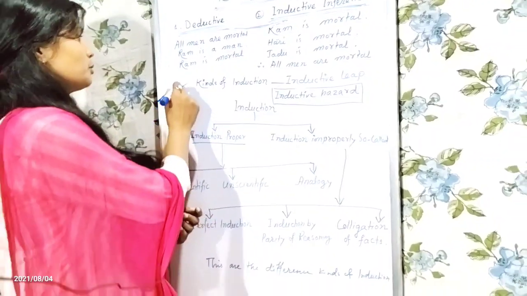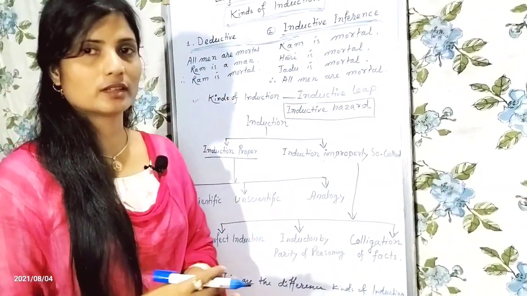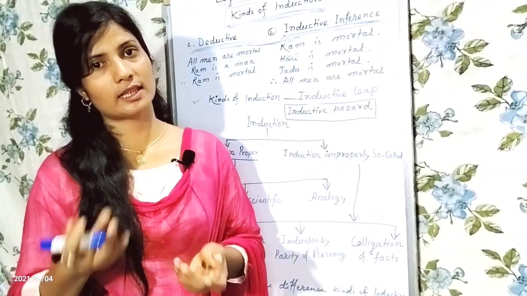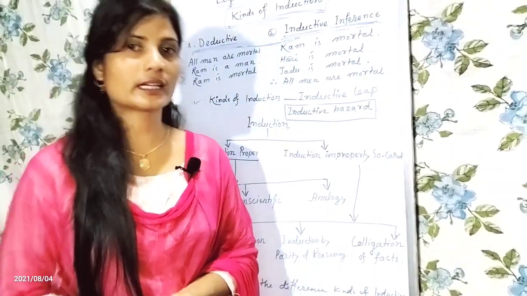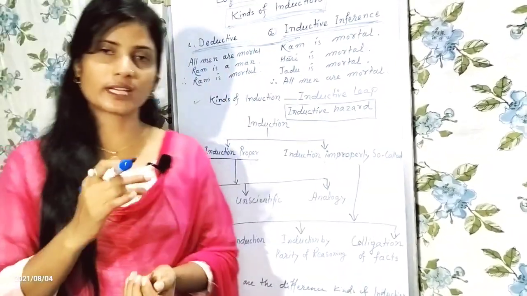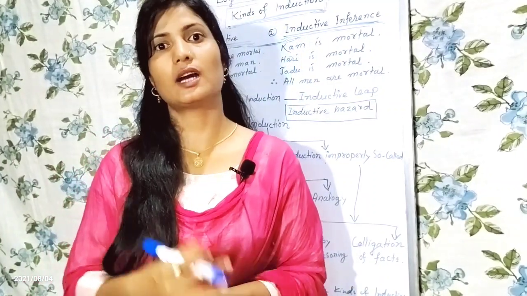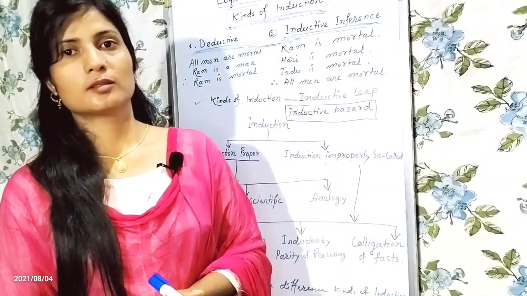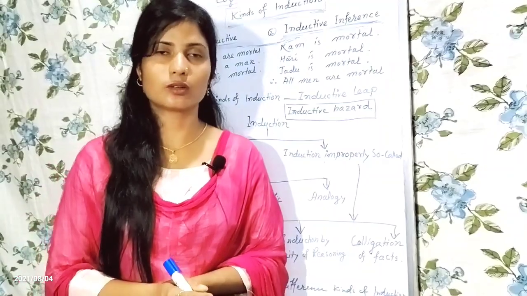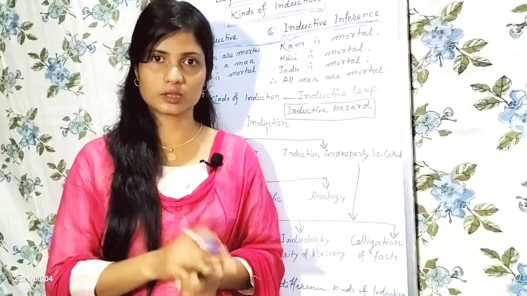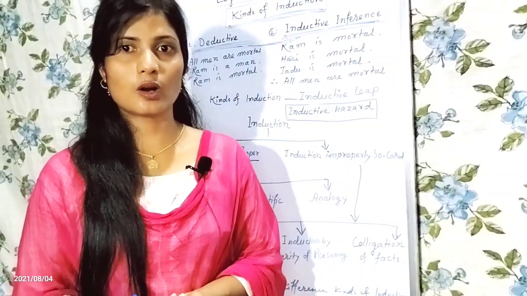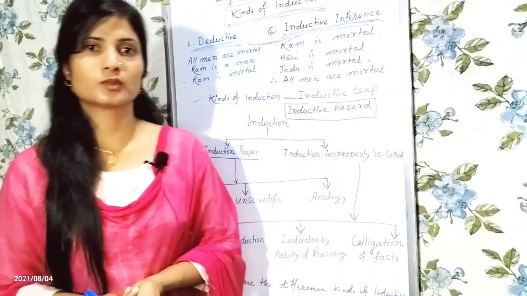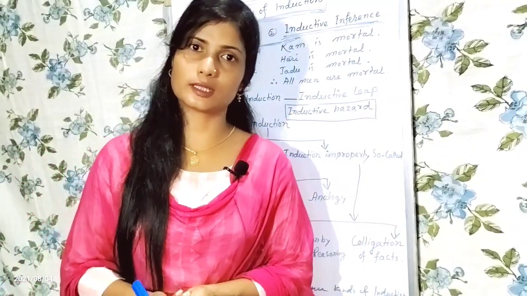Okay, come to the point. Kinds of induction is classified on the basis of inductive leap. The question arises, what is called inductive leap? Inductive leap is that where we jump from something known to unknown. For example, by observing the death of Hari, Madhu, Jadu, Karim, it is established that all men are mortal. Here we have to jump from observed example to non-observed example.